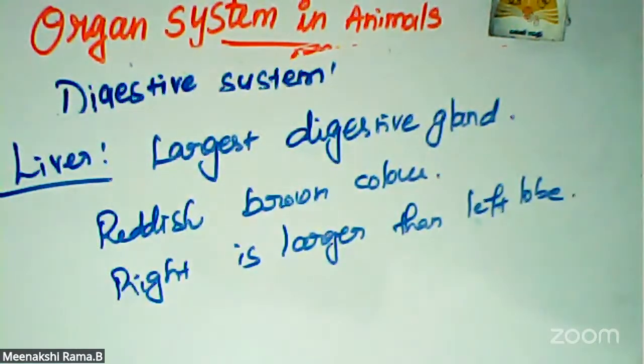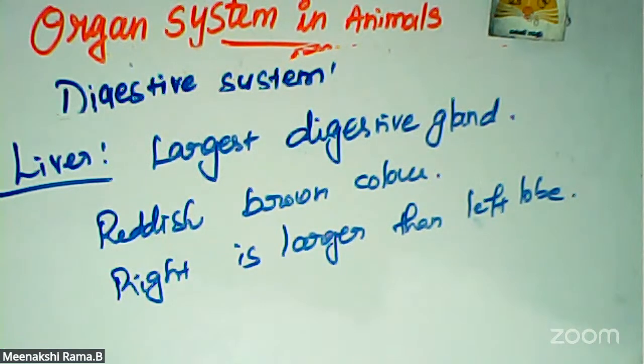On the under surface of the liver, the gallbladder is present. The liver cells secrete bile, which is temporarily stored in the gallbladder. Bile is released into the small intestine when food enters. Bile salts and bile pigments help in the digestion of fat by the emulsification process.